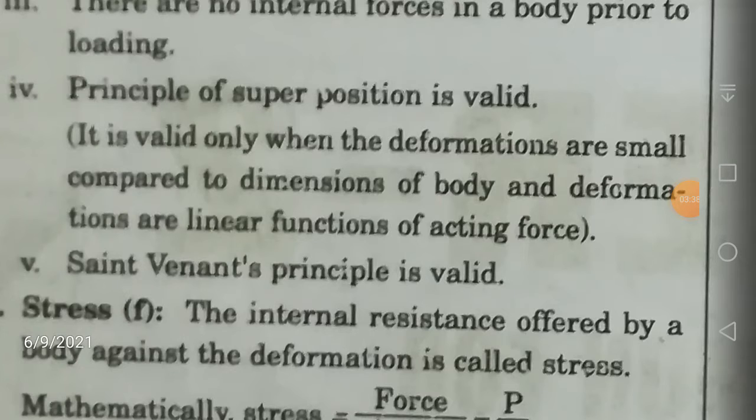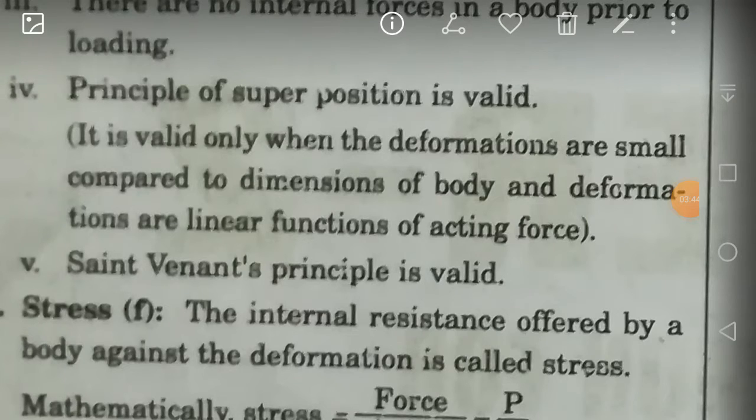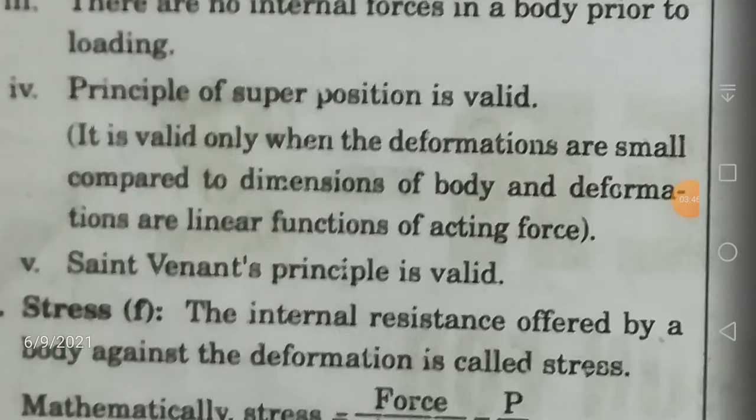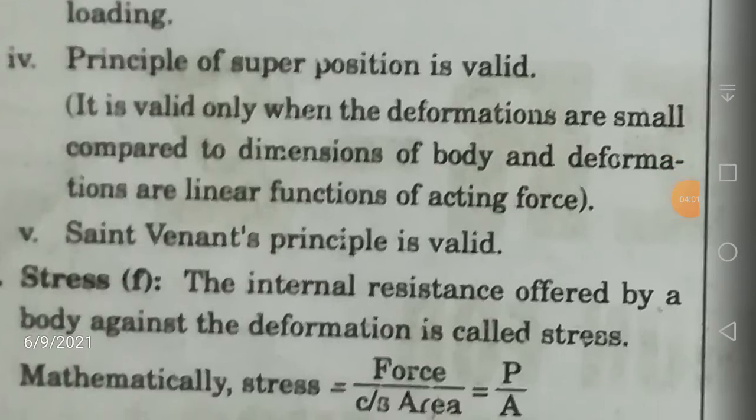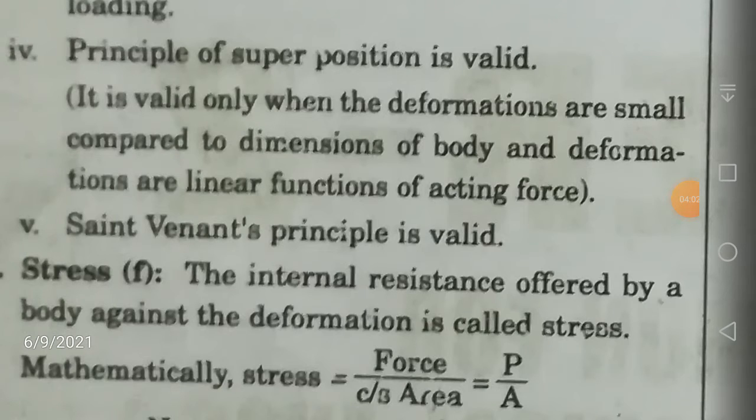For example, the dimension of the body is 1 meter and it undergoes a deformation of 0.05 mm. If you compare 0.05 mm with 1 meter, it is very negligible. If you take the ratio, 1 meter means 1000 mm divided by 0.05, it is going to be 20,000 or more. So this is another assumption, that the principle of superposition is valid.